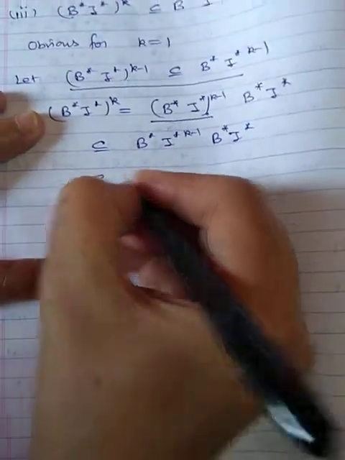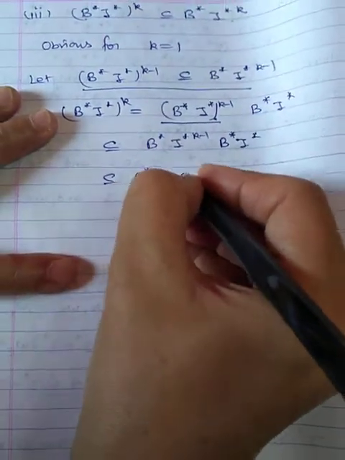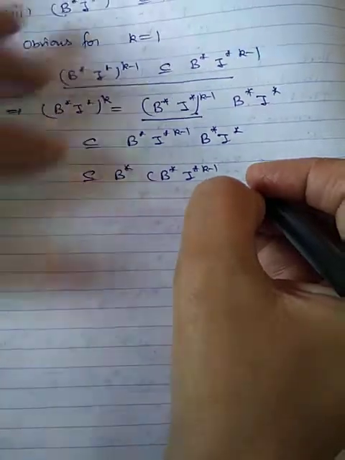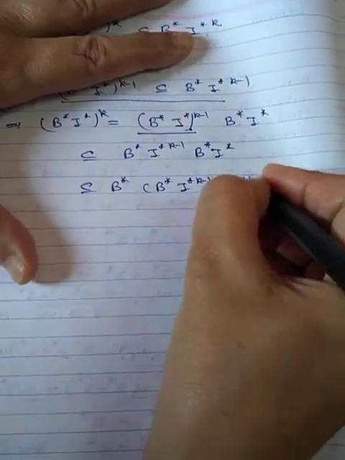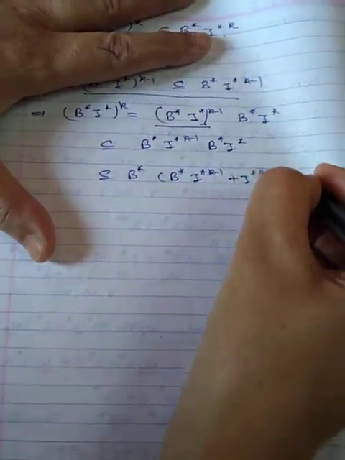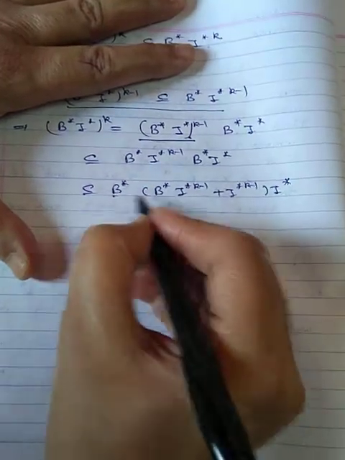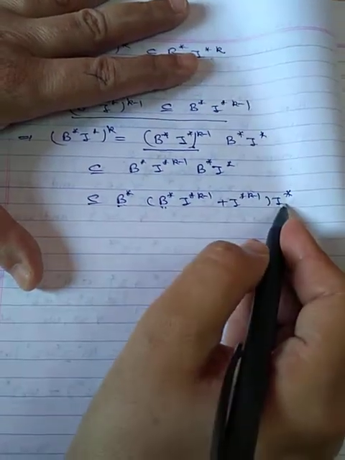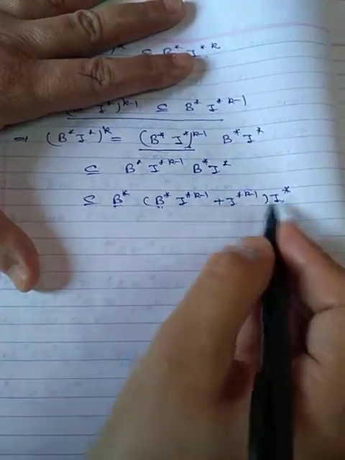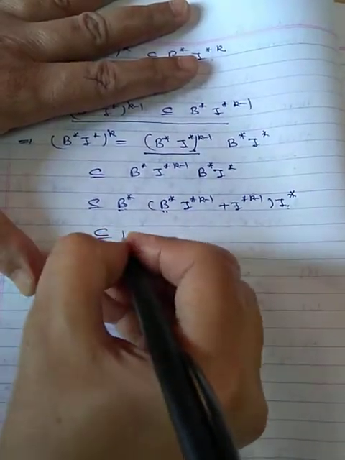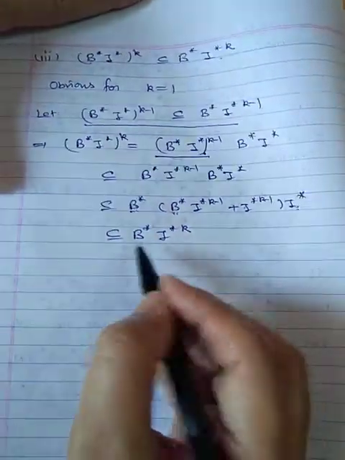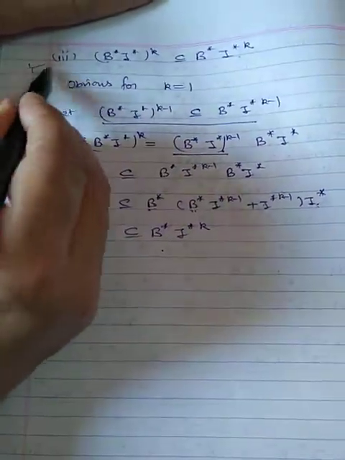So this will go into B star I star k minus 1 plus I star k minus 1 into I star. Now B star into B star is again in B star, and this is I star to the power k. This is B star into I star to the power k. So this is in B star I star k. So with the help of induction, part 3 is proved.